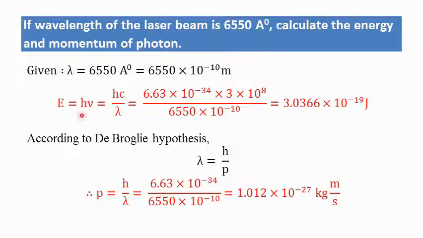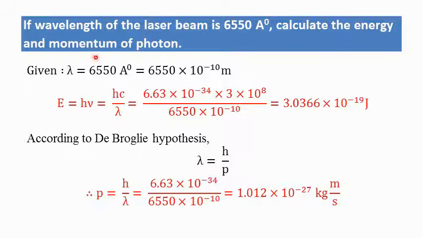Energy can be calculated by using Planck's relation. E is equal to h nu, and nu can be written as c by lambda. So hc by lambda. h is known, 6.63 into 10 to the power minus 34. c also we know, 3 into 10 raised to 8 meter per second. Lambda is given to us, 6550 into 10 to the power minus 10. We can calculate the energy of the photon as 3.0366 into 10 to the power minus 19 joules. So the first part is over.